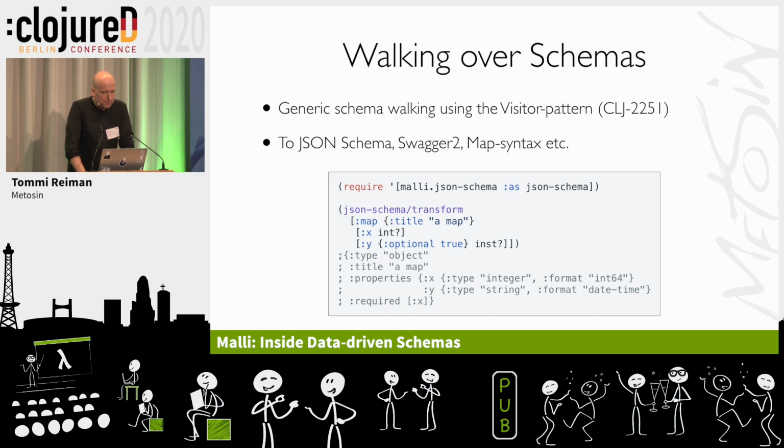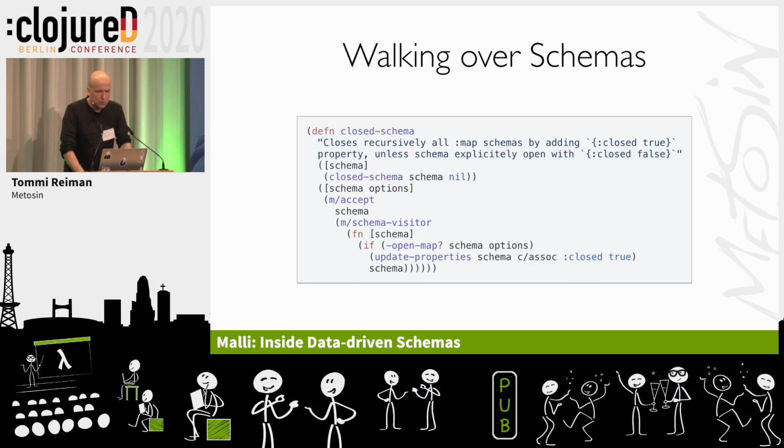And there's this Malli visitor namespace, and then there's the JSON schema, Swagger2 schema, and the map syntax walkers. You give it a schema and a function to walk it over, and it does the transformation. And here's a good example of how simple the transformers are. This is the actual source code for closing recursively a schema. So let's walk through it.